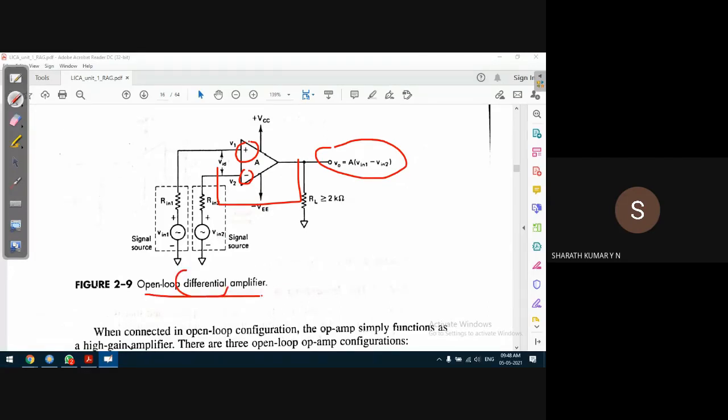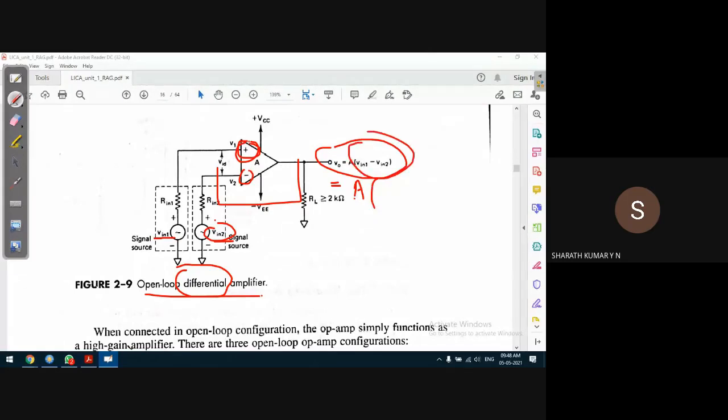This differential amplifier indicates when two voltages are applied, Vin1 and Vin2. Vin1 is applied to the non-inverting input terminal, and Vin2 is applied to the inverting input terminal. Then the output voltage is proportional to the difference of the input voltages.